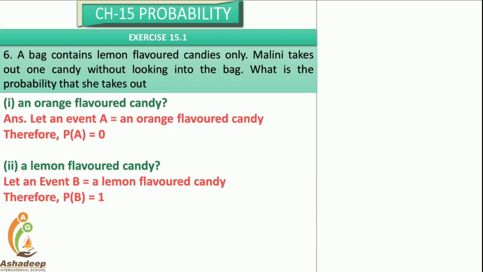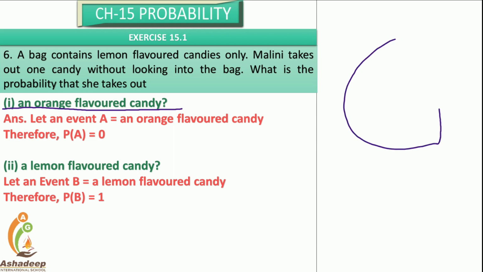In a bag there is only lemon flavor candy. If you can say it contains an orange flavor candy, Stallman says no, it only contains lemon flavor candy. Now Malini takes out one candy without looking into the bag. What is the probability that she takes out an orange flavored candy?